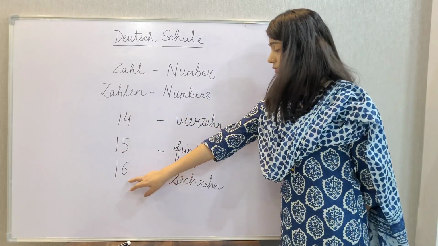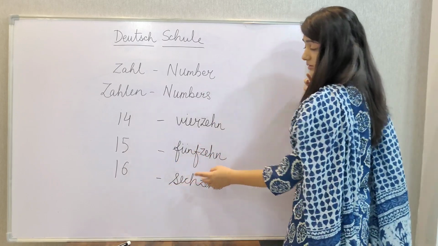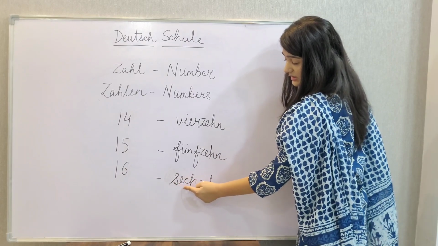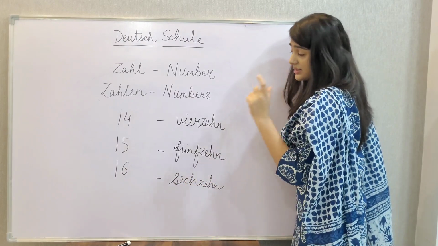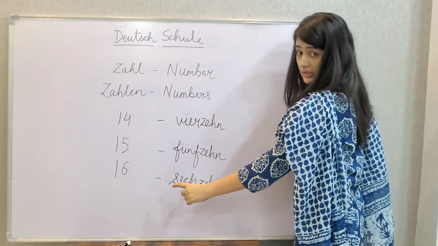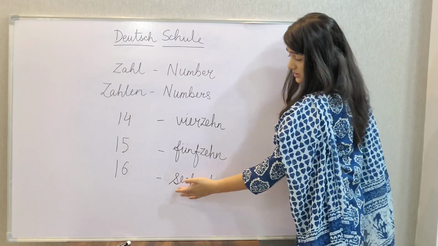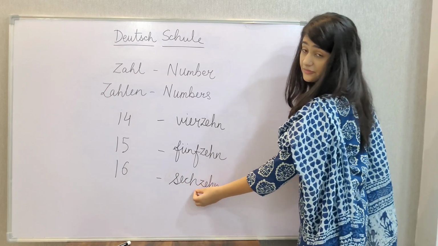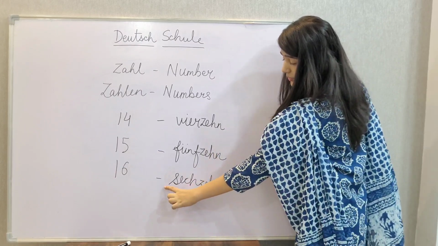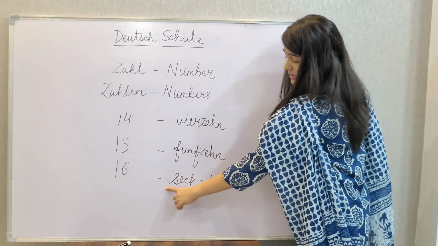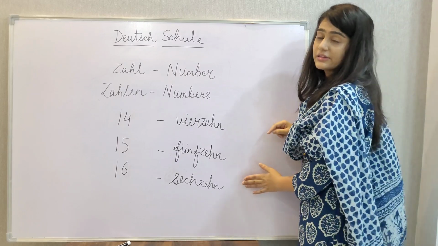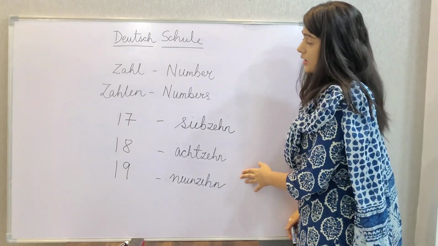So number 15 is Fünfzehn, number 14 is Vierzehn. For Sechzehn you need to pay attention to the spelling. So number 6 is called Sechs. So the spelling is S-E-C-H-S, that is Sechs. But when we are writing it for 16, we need to combine these two, Sechs plus zehn, but we'll have to remove S after the H. Okay, so the S would be removed and it would become Sechzehn. So this is 14, 15 and Sechzehn.